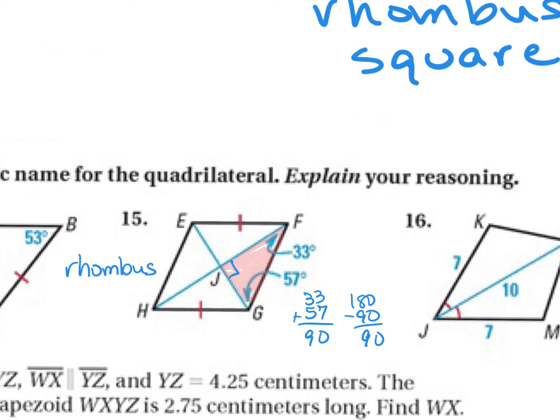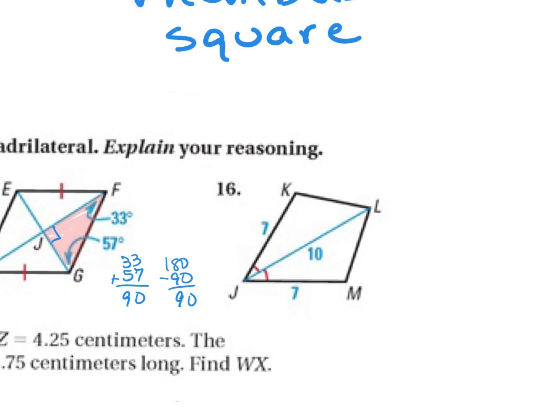And then next one, I've got a pair of consecutive congruent sides, making this a kite. These would be the other pair of congruent consecutive sides.